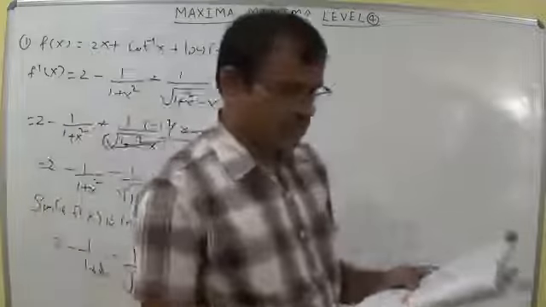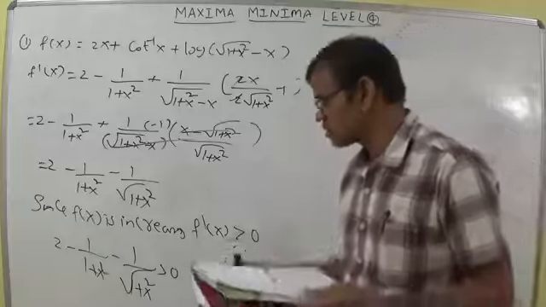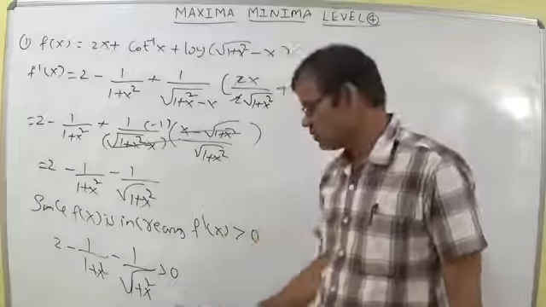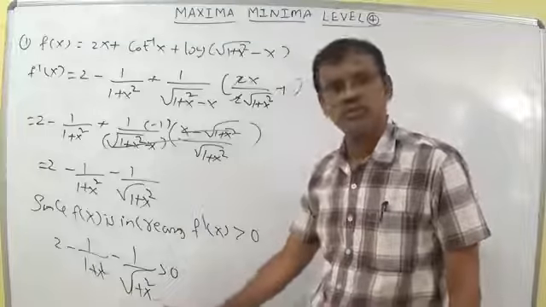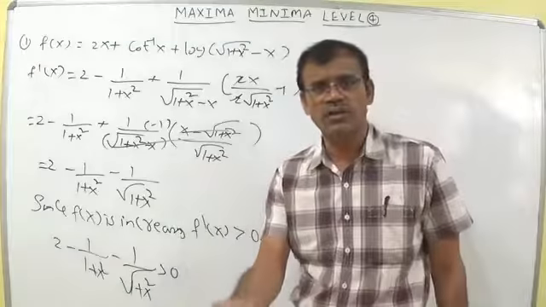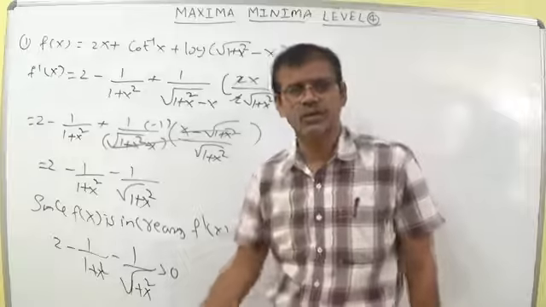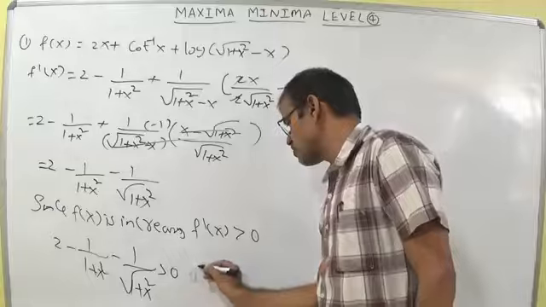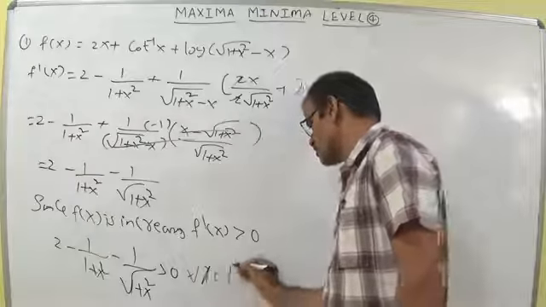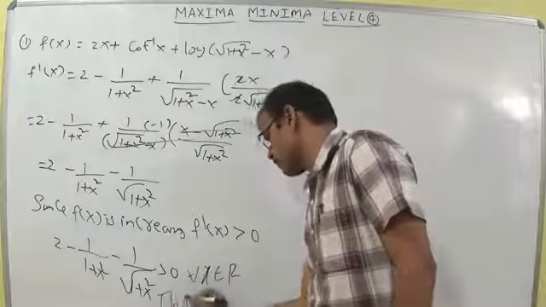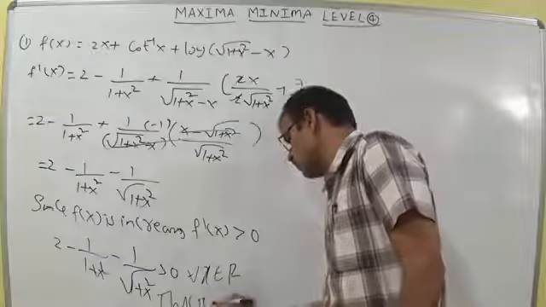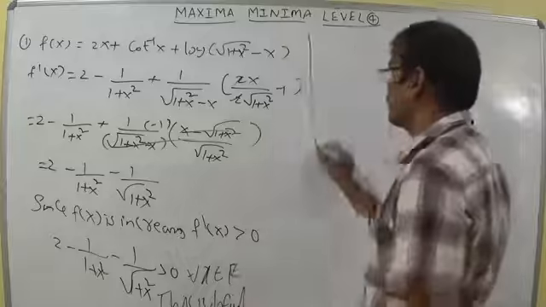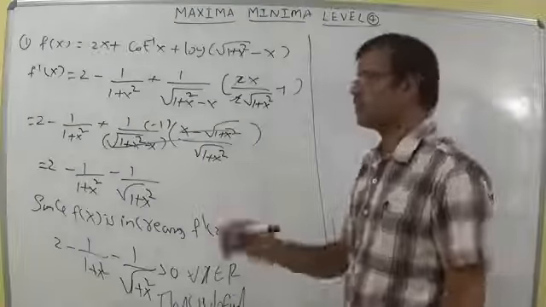So he is discussing what the domain of the given function is, which we should calculate. Every square is greater than or equal to 0, so the denominator is not equal to 0. x square not equal to minus 1 is absolutely wrong, because x square equal to minus 1 is not possible in real numbers. So this is defined everywhere. For x belongs to R this is defined. So here the domain is R. For every real number f of x is increasing.